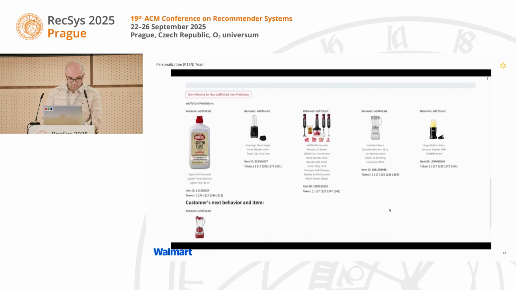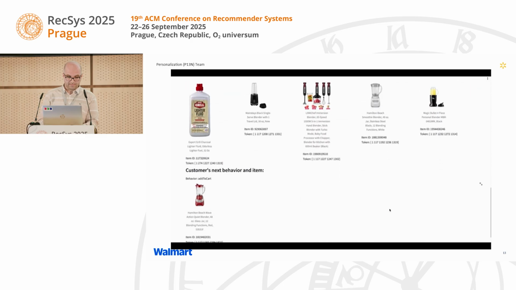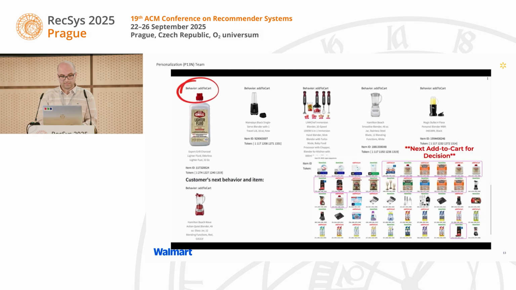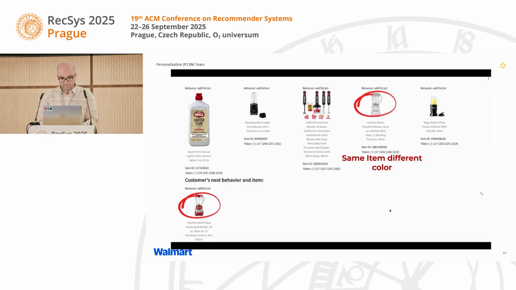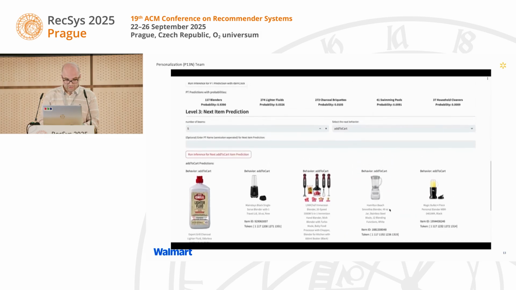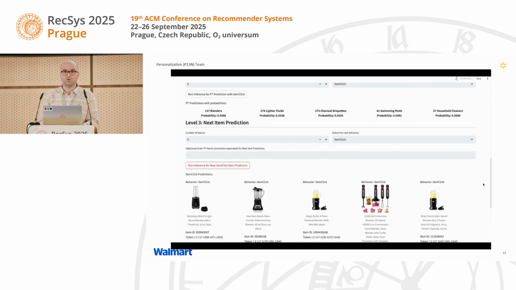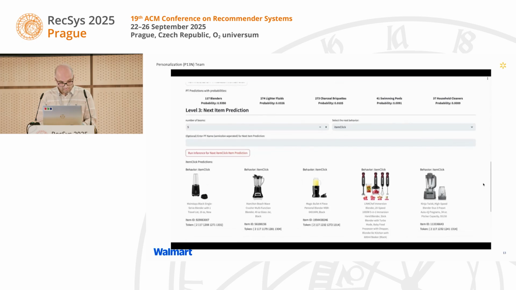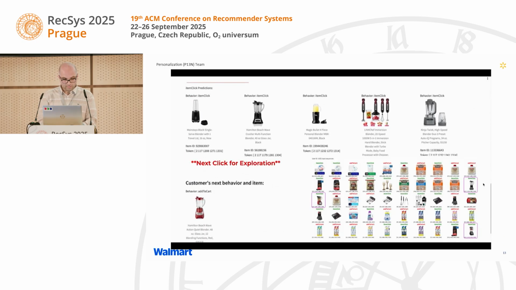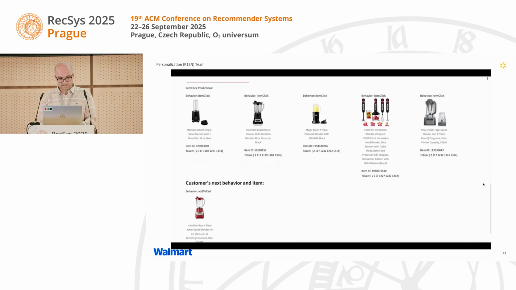GRACE could balance multiple journeys, like here, grill and blender, and predict the correct blender with a different color. By changing the behavior from add to cart to click, GRACE could recommend more blenders for exploration and comparison. As you can see from the demo, GRACE takes a multi-behavior user history of clicks and add to cart for grilling items and accurately predicts the relevant next action.